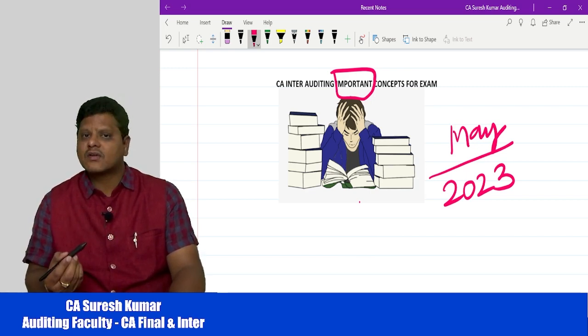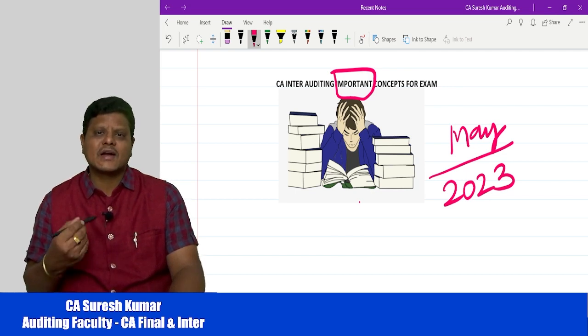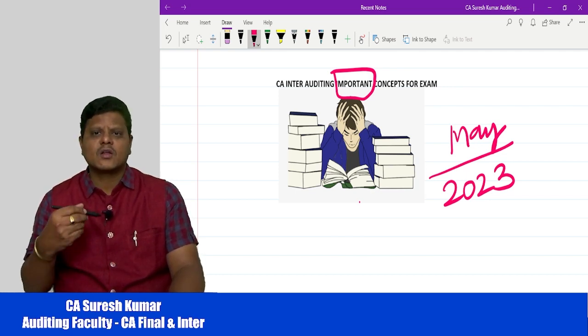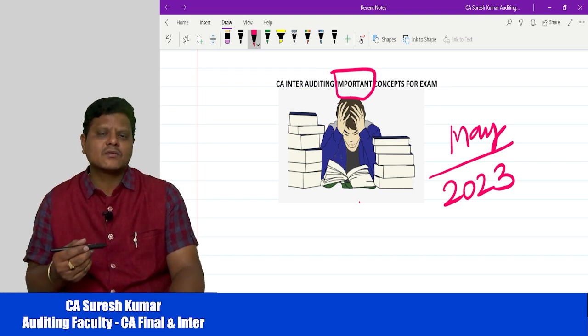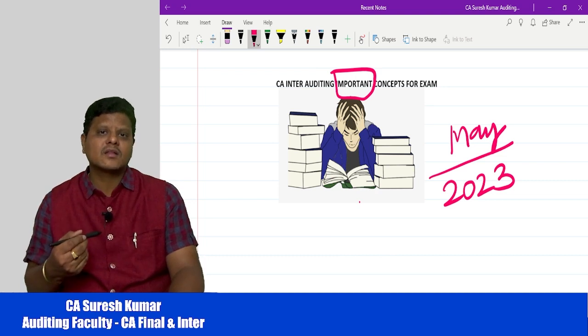You are not expected to write any standard number in the exam, but it is better to remember the standard numbers. Whenever a question is based on a standard, you can easily guess where it is from.